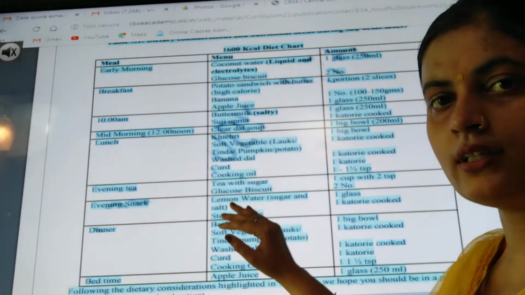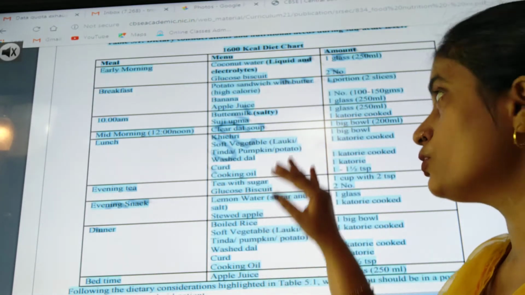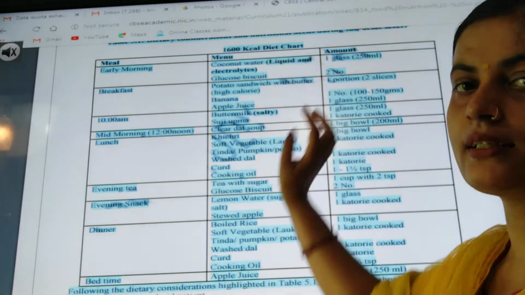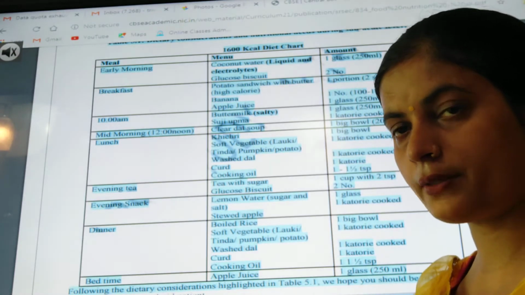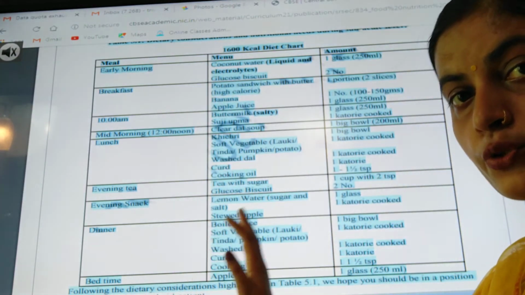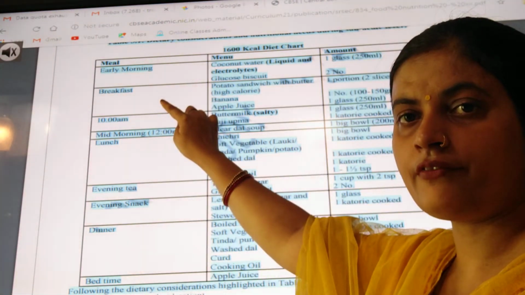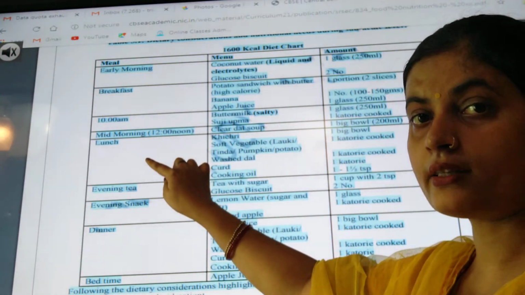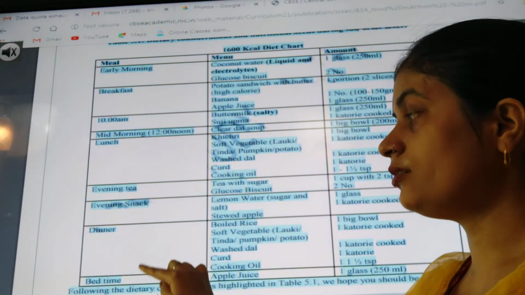Before proceeding further, we should know for how many calories we are preparing this menu. So it is for a 1600 kilocalorie diet for a person who is suffering from subacute fever like typhoid. These meals should be included in the diet of a person: early morning, breakfast, then 10 a.m. mid morning, lunch, evening tea, evening snack, dinner, bedtime.